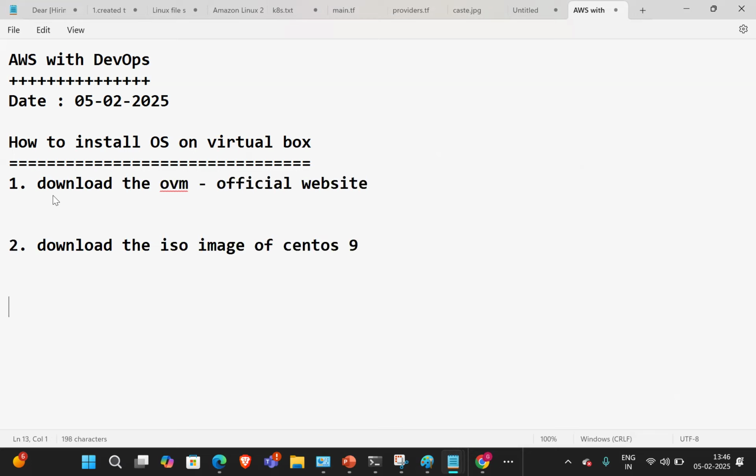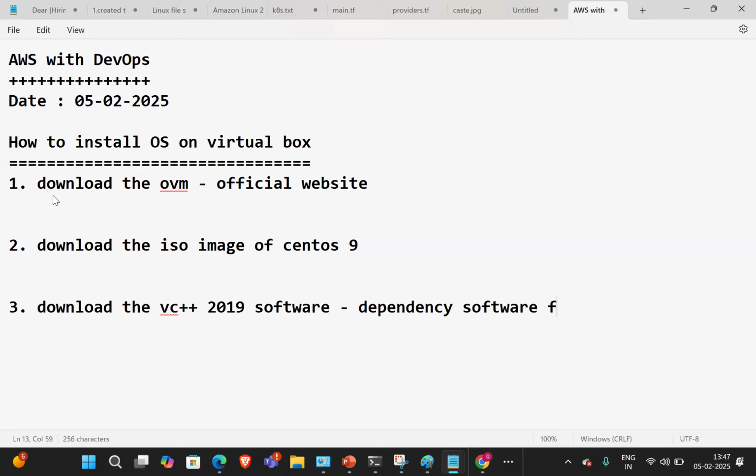The third is to download the VC++ 2019 software, which is a dependency software for Oracle VirtualBox.